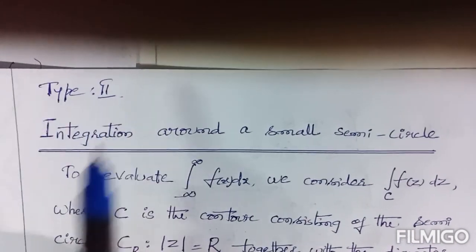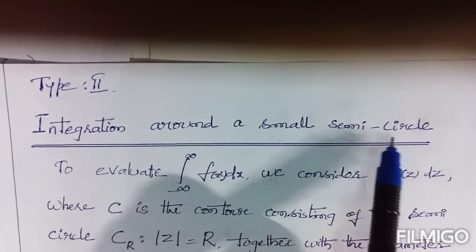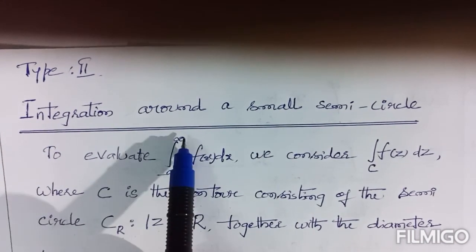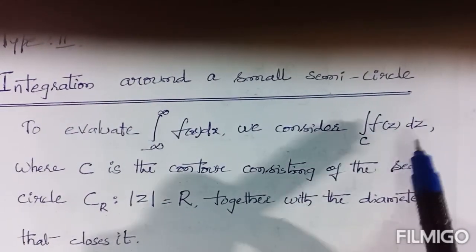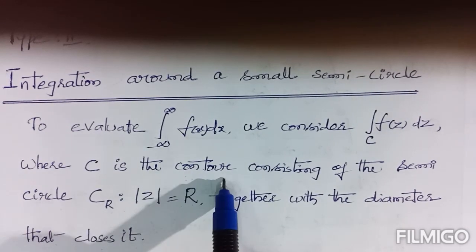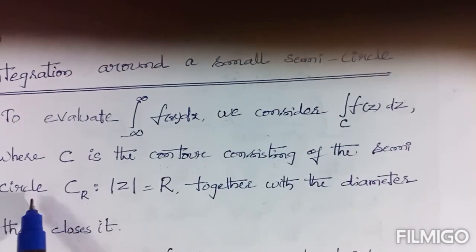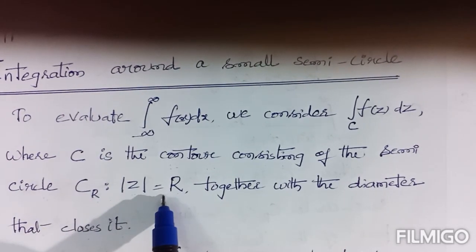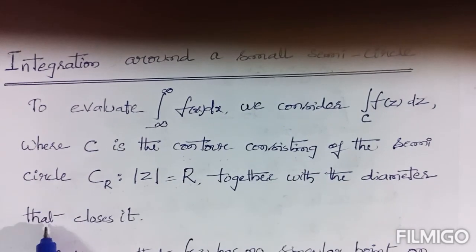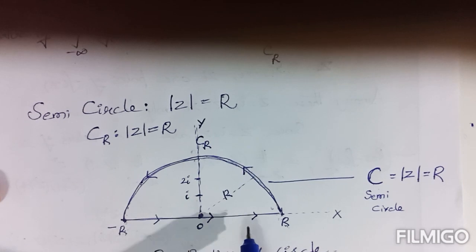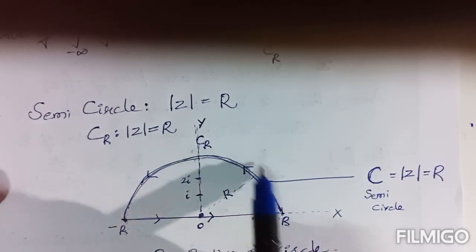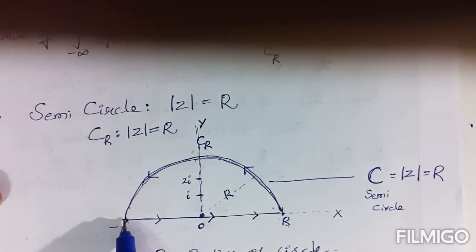Next one is type 2: integration around a small semicircle. To evaluate the integral from −∞ to ∞ of f(x) dx, first we have to consider the integral over C of f(z) dz, where C is a contour, which is nothing but a curve. It consists of the semicircle C_R, |z| = R, together with the diameter from −R to R that closes it. This is called the contour.